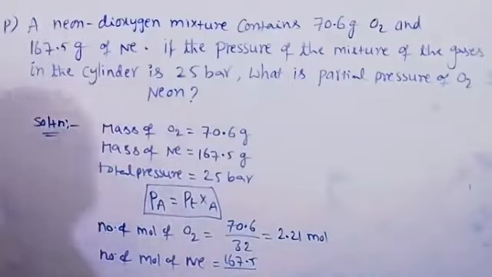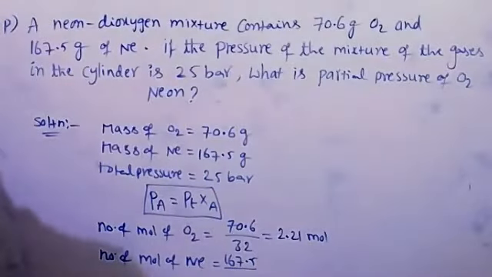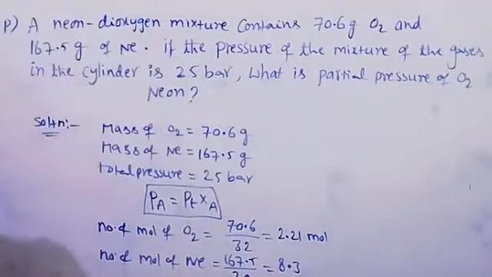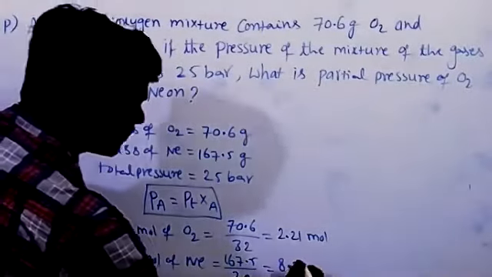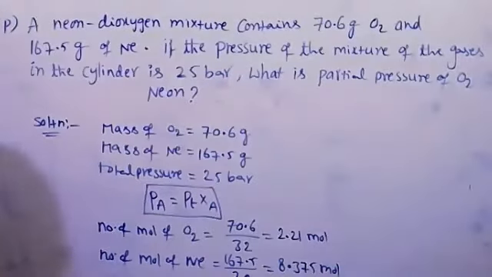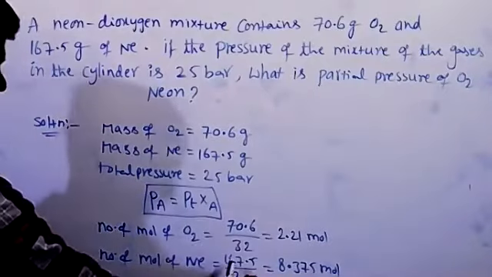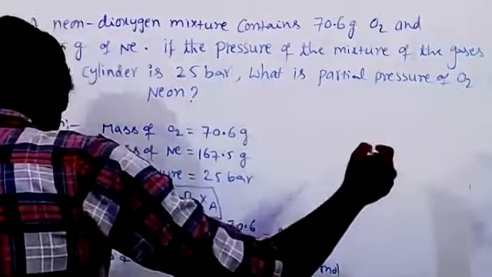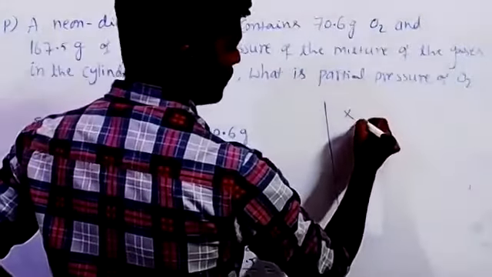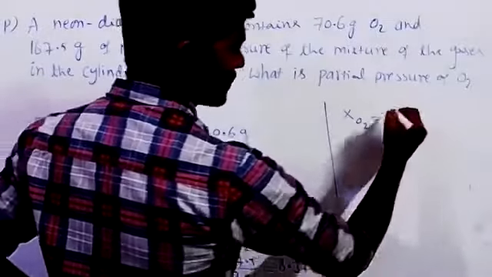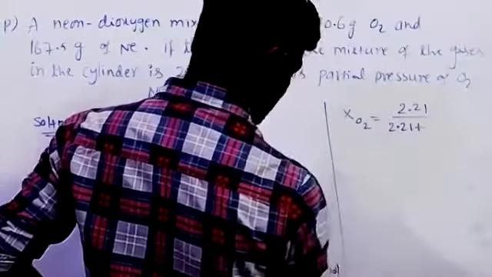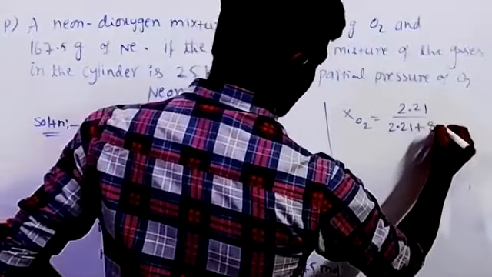167.5 divided by neon mass 20 gives 8.375 mole. Number of moles of oxygen, number of moles of neon. Next, mole fraction of oxygen and mole fraction of neon. Mole fraction of oxygen is equal to number of moles of oxygen 2.21 divided by 2.21 plus number of moles of neon 8.375.